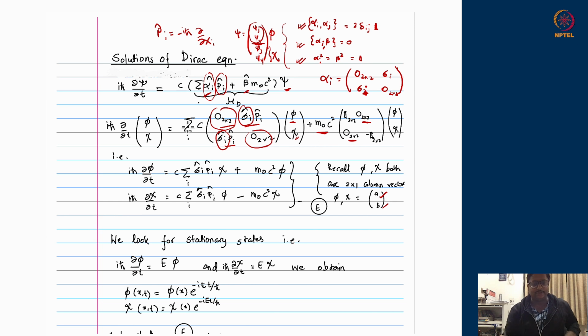I have written one realization of alpha 1, alpha 2, alpha 3, which is off diagonal sigmas, and beta being identity, minus identity along the diagonal. You can in general get another combination of some other matrices which also satisfy the same relations in 4 cross 4 dimensional matrix space.